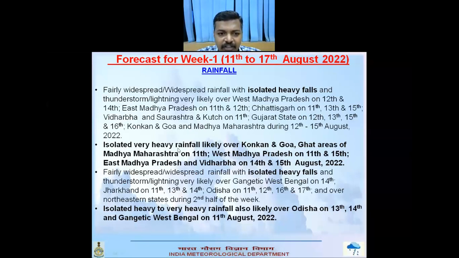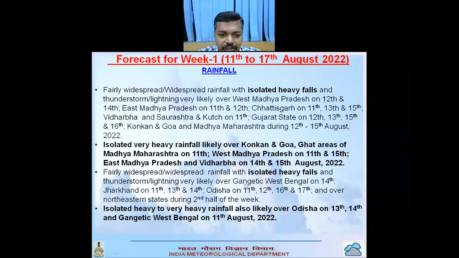Isolated heavy rainfall is also likely over Konkan and Goa and Ghat areas of Madhya Maharashtra on 11th, West Madhya Maharashtra on 11th and 15th, East Madhya Maharashtra and East Madhya Pradesh and Vidarbha on 14th and 15th of August.